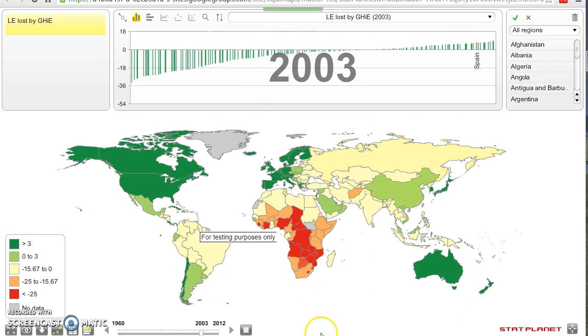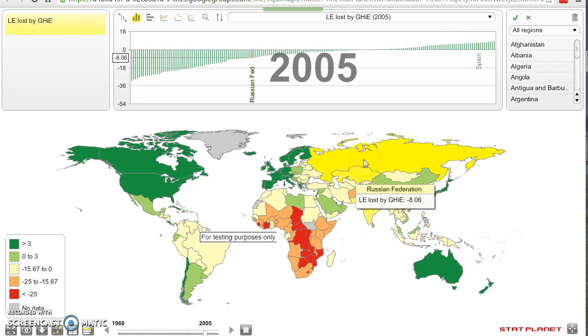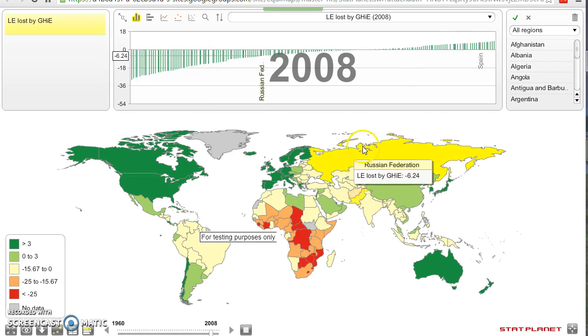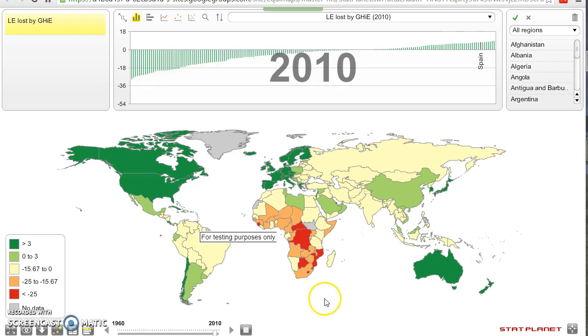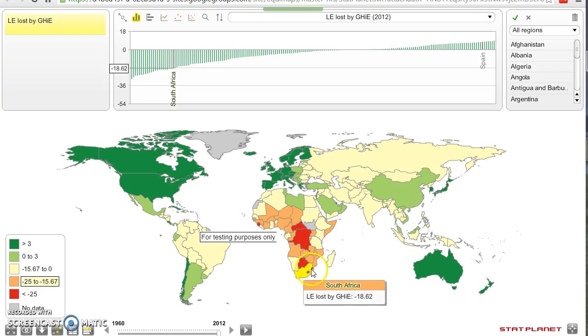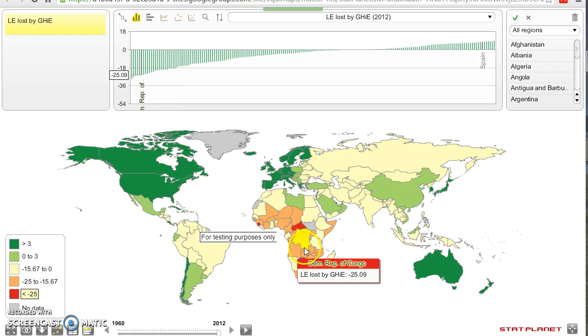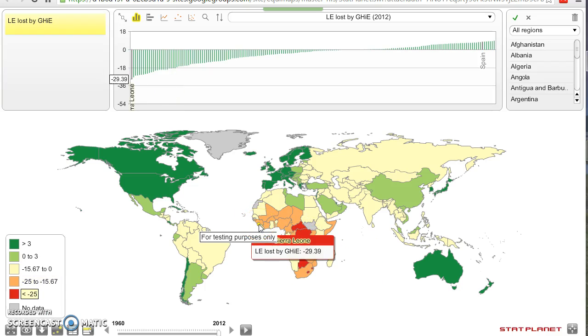But now let's see how Russia at the turn of the century used to be a bit darker, and here you are. By 2012, we have countries losing many life years in the countries badly hit by AIDS: Botswana, Lesotho, Swaziland, Central African Republic, Zaire, Congo, Sierra Leone, one of the worst ones.